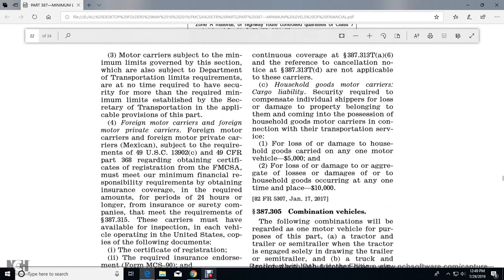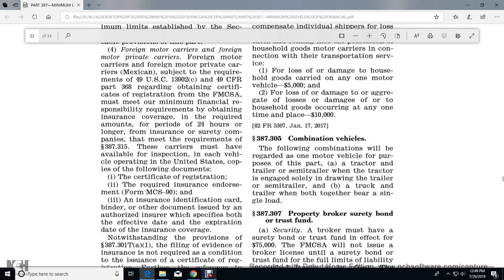A motor carrier subject to the minimum limits governed by this section, which is subject to Department of Transportation limiting requirements, is at no time required to have security greater than the required minimum limits established by the Secretary of Transportation applicable under the provisions of this part.